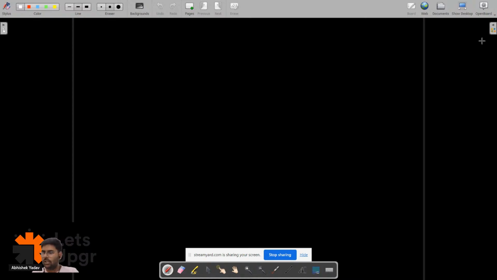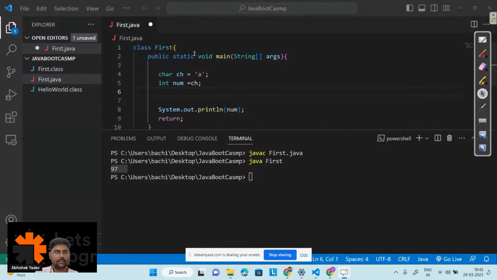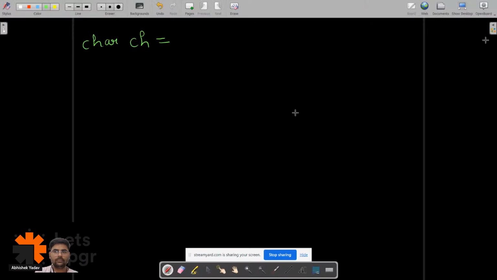So basically what we are doing here is, I have char ch is equal to 'a' here, and after that I have int num is equal to ch.